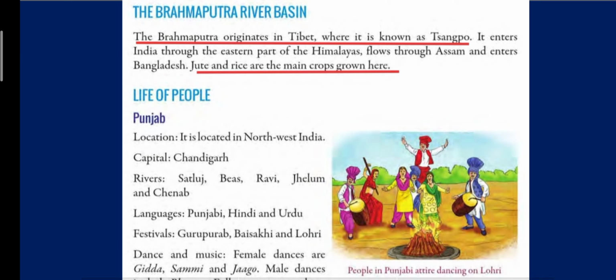And after it enters our country through the eastern part of the Himalayas, it flows through Assam and then it enters Bangladesh. And what are the main crops grown here? There are only two main crops, which are jute and rice.